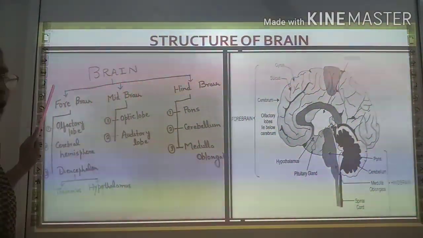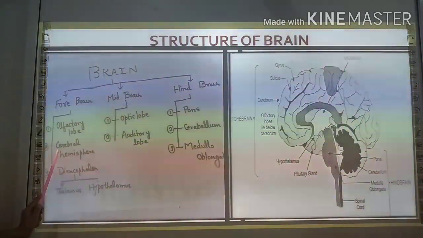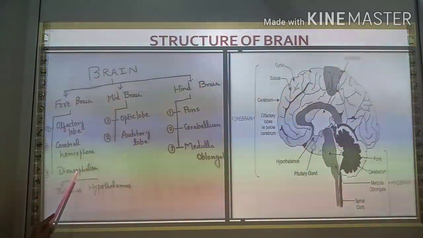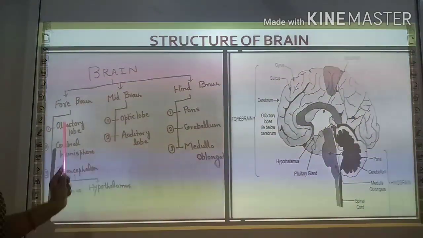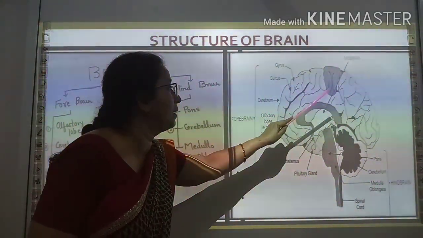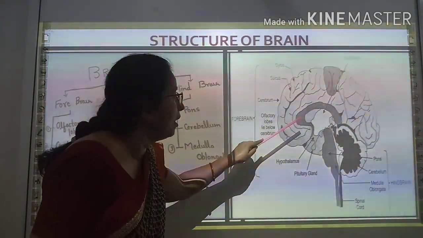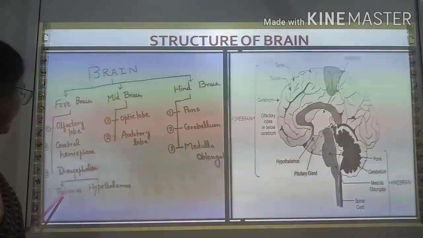That means the forebrain can broadly be divided into three parts. The first one is the olfactory lobe, the second one is the cerebral hemisphere, and the third one is the diencephalon. And the diencephalon region can broadly be divided into two parts, thalamus and hypothalamus.